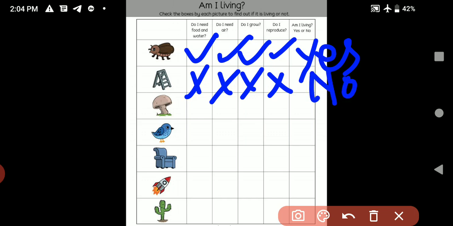Now look at this one, the third picture. Do I need food and water? Yes. Do I need air? Yes. Do I grow? Yes. Do I reproduce? Yes. Am I living? Yes or no? Yes. Living things need food and water. Living things need air. Living things grow. Living things reproduce. Answer is yes. Now all of you have to do by yourselves. Do this one in your notebooks.